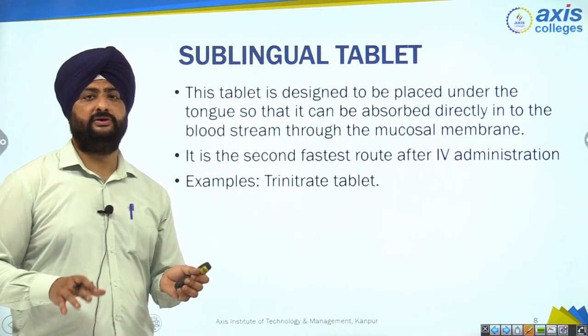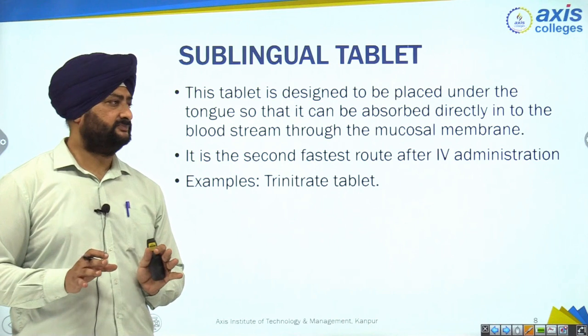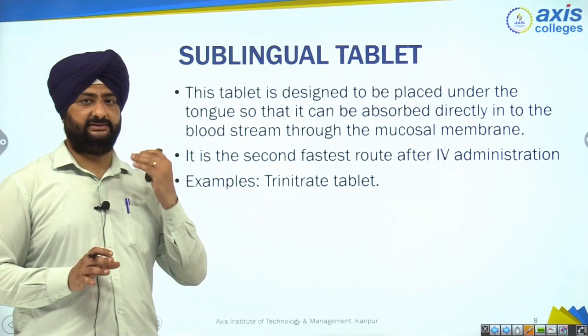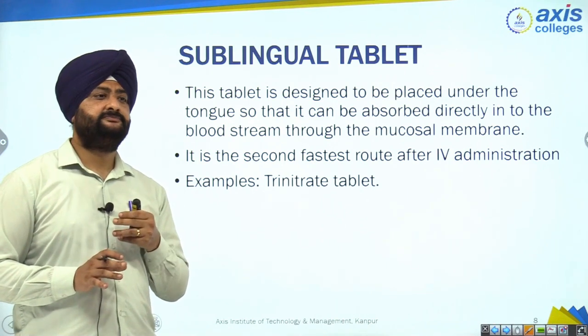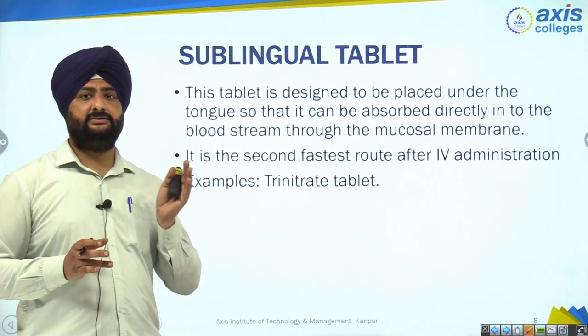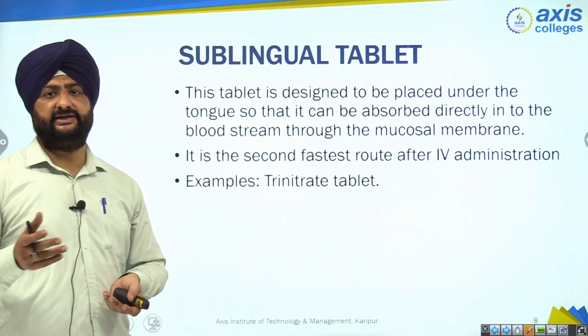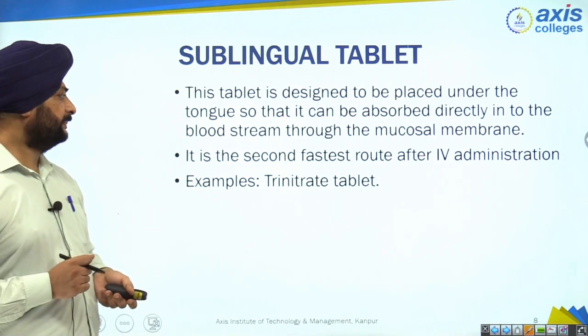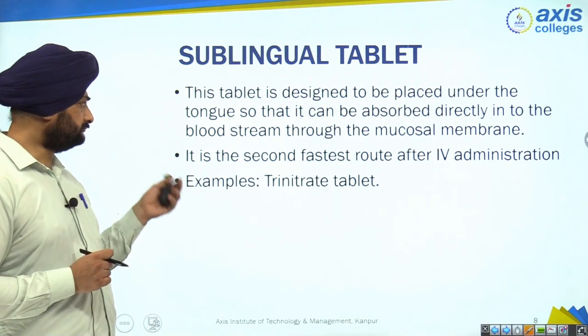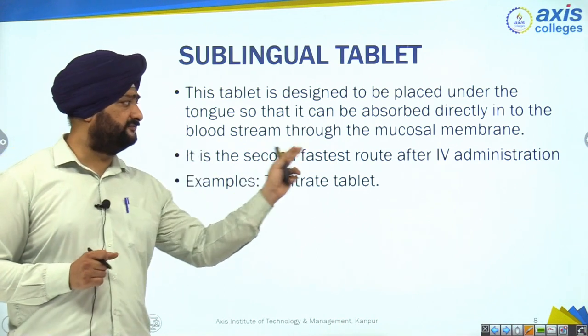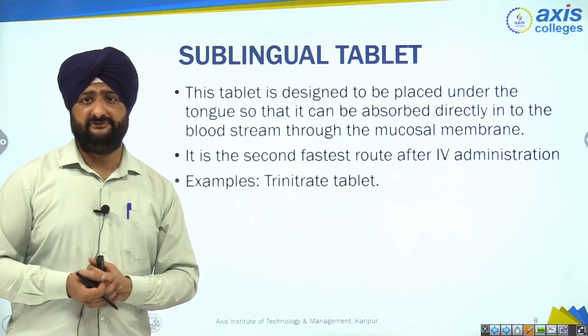It will not go in stomach or else. It will get dissolved in the mouth and absorbed in the blood. In this also the action is very fast, very quick, right? And it is the second fastest route after IV administration.